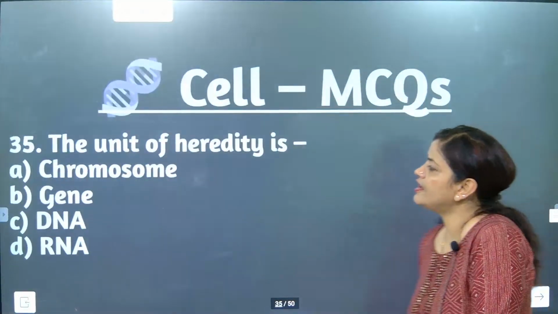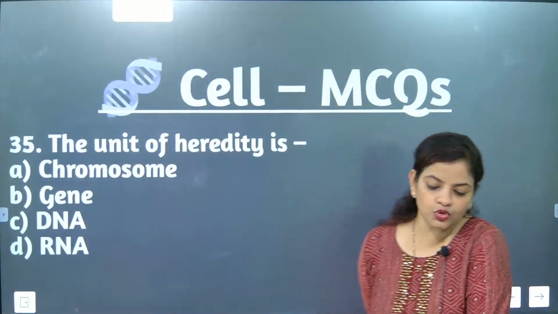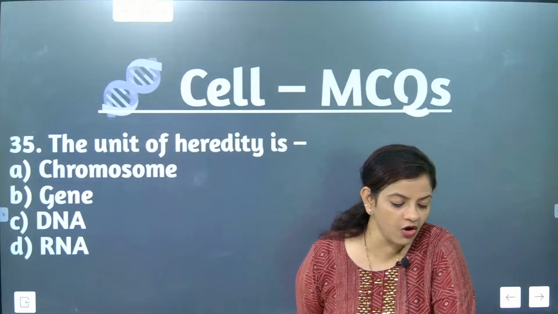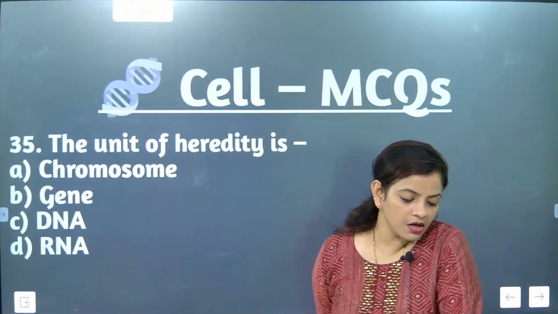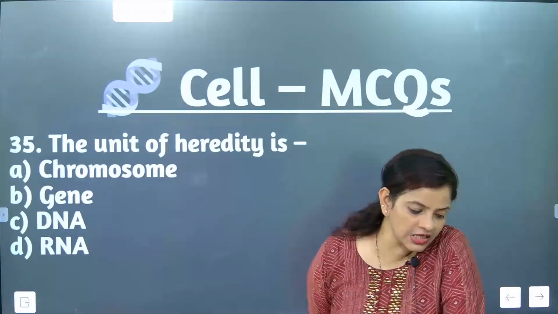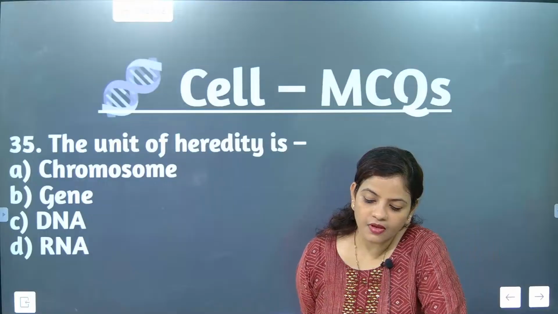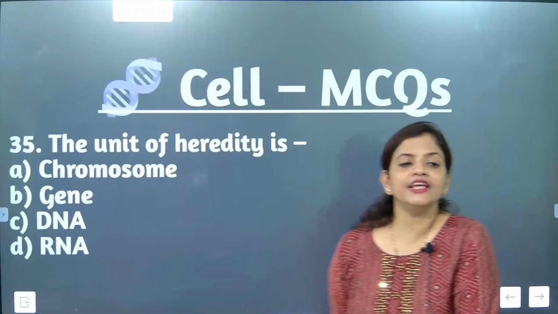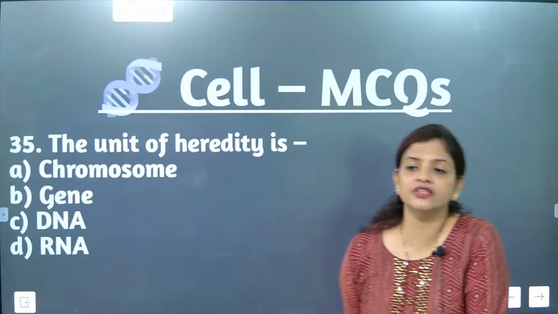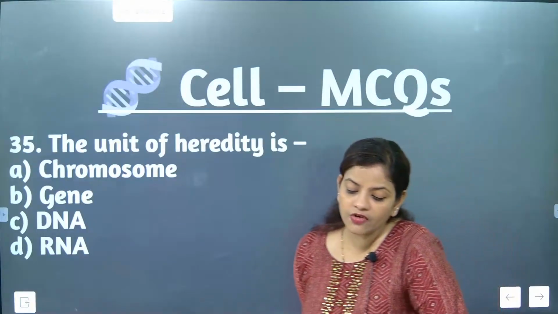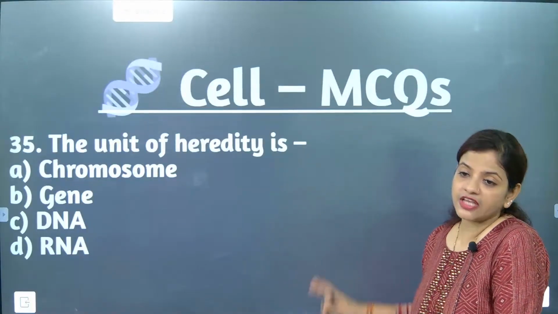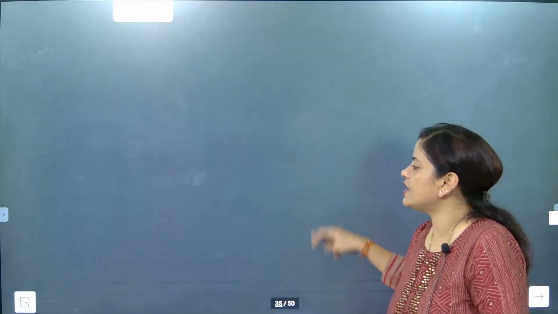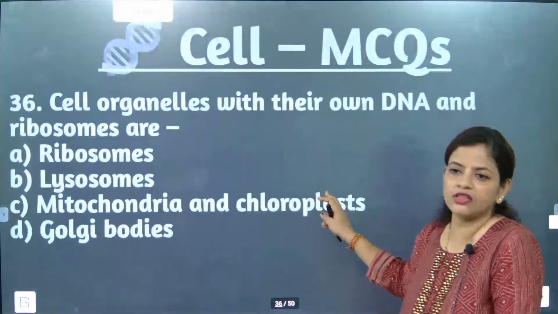The unit of heredity is chromosomes, gene, DNA, or RNA. What is the correct answer? Gene, yes. See, DNA is exactly having what, beta? The genes. The genes are the unit of heredity. Absolutely correct. We have already discussed all these things in class.